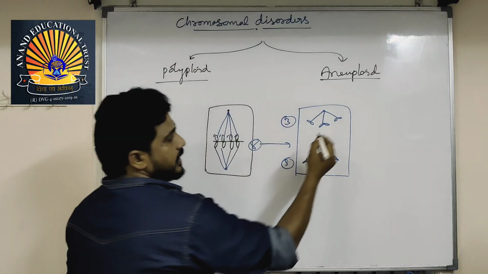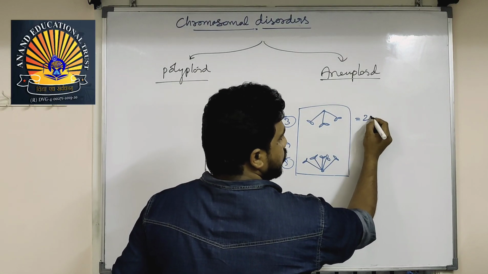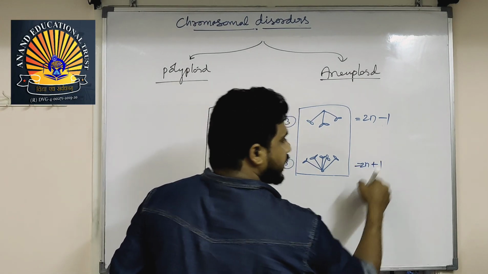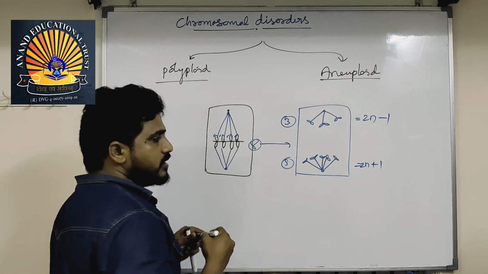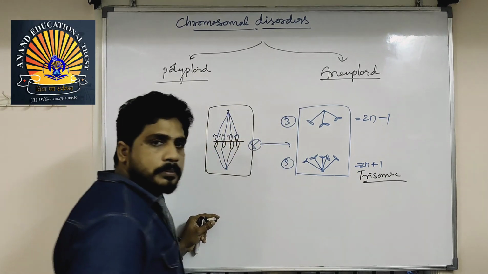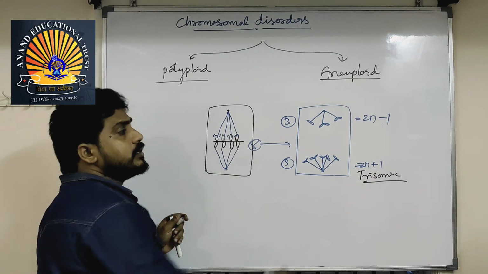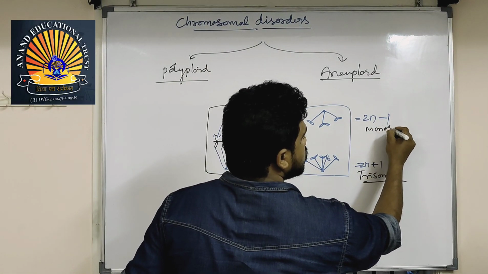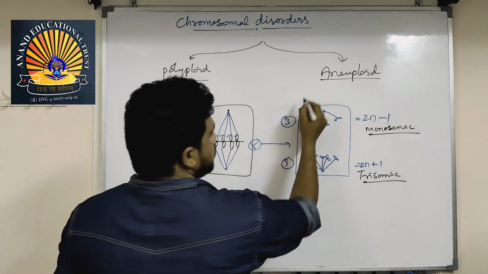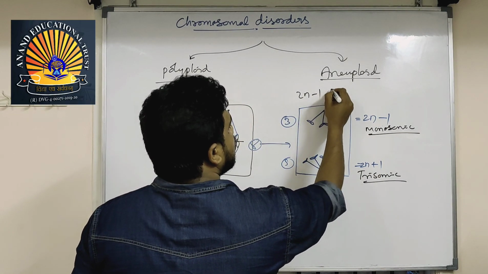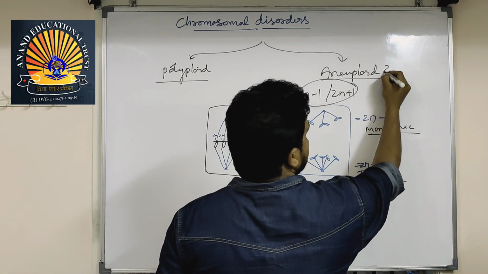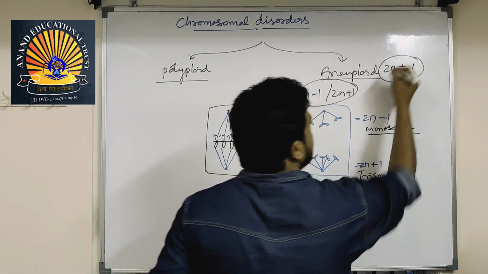In this condition, the diploid 2n lost one. Here the diploid gained one. 2n plus 1 is called trisomic, means one is extra. Here it is monosomic, 2n minus 1. Whether it is 2n minus 1 or 2n plus 1, both are called aneuploidy. So the aneuploid formula is 2n plus or minus 1.